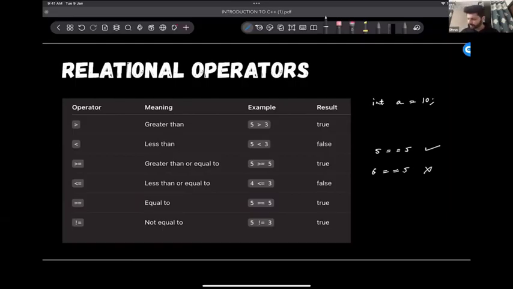It is no. Okay. Similar to equal to, we have not equal to. This is how we write not equal to. First we write this exclamation mark and then equal to. So is 5 not equal to 3? Correct. 5 is not equal to 3. Perfect. It is a true statement. Okay. Does everyone understand these operators? Give a quick yes or no.